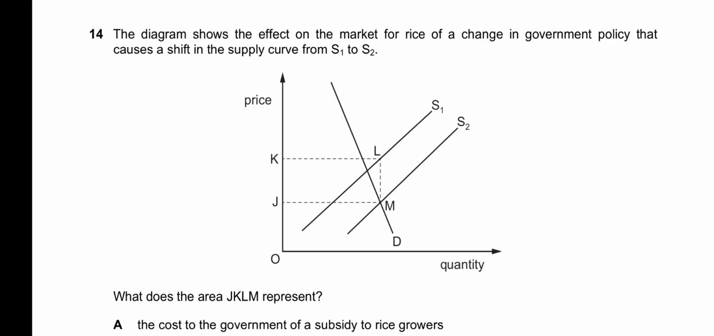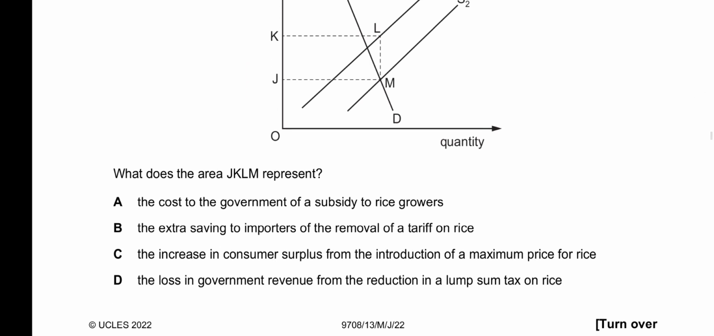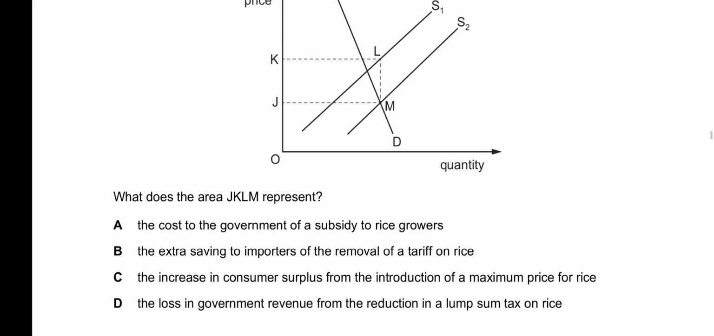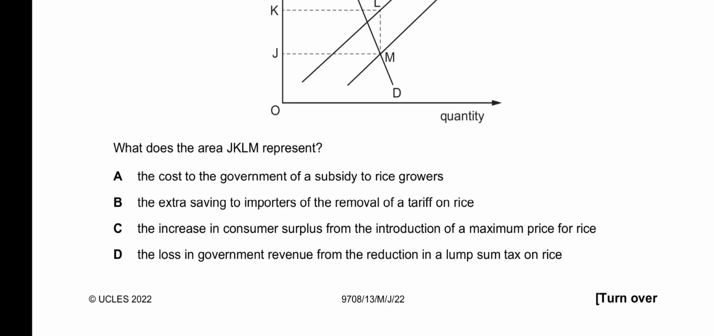14 says the diagram shows the effect on the market for rice of a change in government policy that causes a shift in the supply curve from S1 to S2. What does the area JKLM represent? A says the cost to the government of a subsidy to rice growers. This is correct because this area JKLM shows the subsidy which has caused the supply to shift outwards. So it is correct.